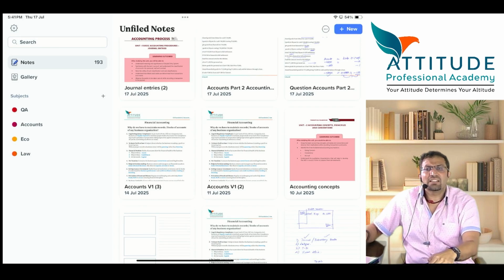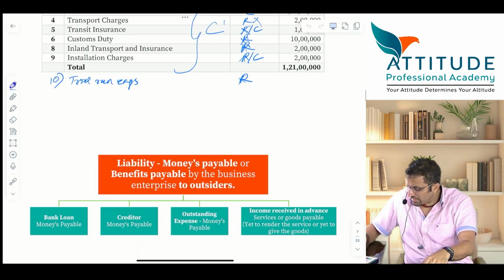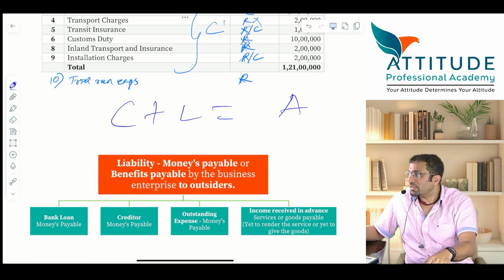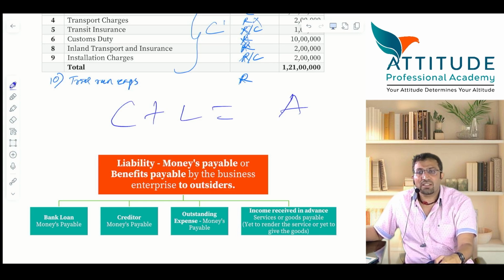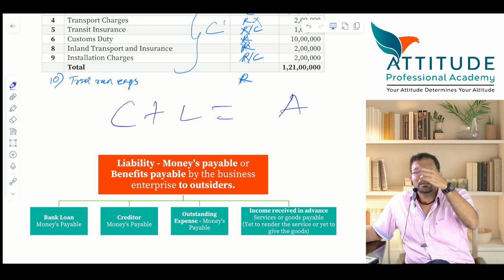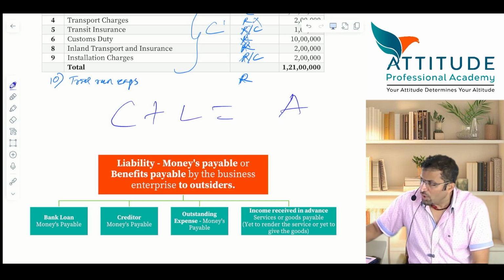Is that clear? Always put it like this only, guys. Capital plus liability is equal to asset. Because your balance sheet comes like this only. Assets will come on the right hand side. Capital and liabilities will come on what? Left hand side. So that it becomes easy for you to understand the balance sheet also later on. Is that clear? Understood?